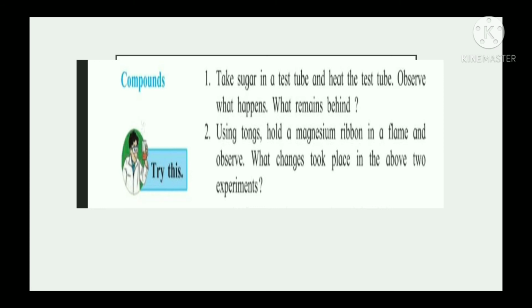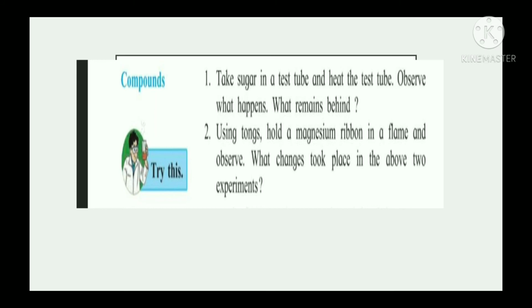Now let's see the first question. Take sugar in a test tube and heat the test tube. Observe what happens and what remains behind. In this case, the sugar melts. First of all, the sugar will start to melt and then it loses its water content, leaving behind a black substance.